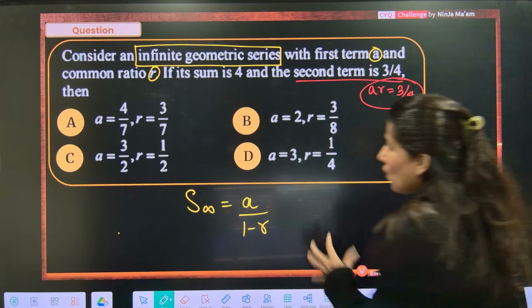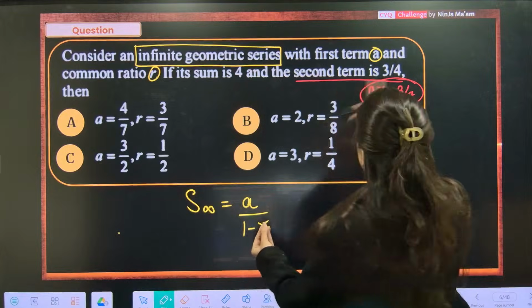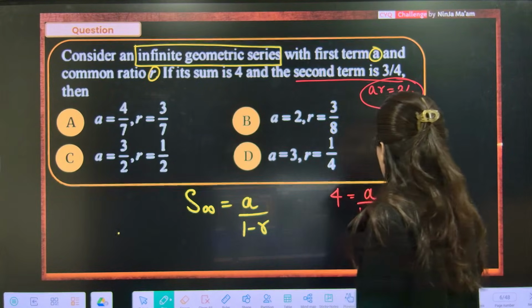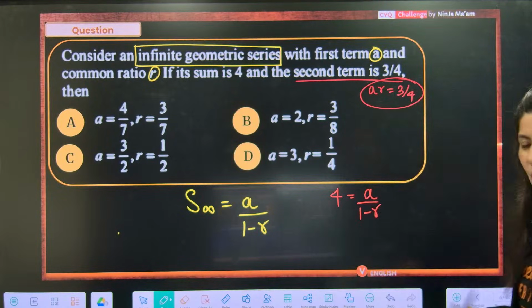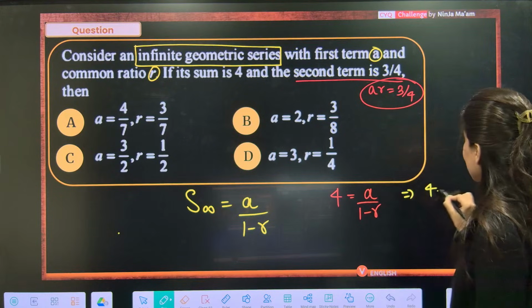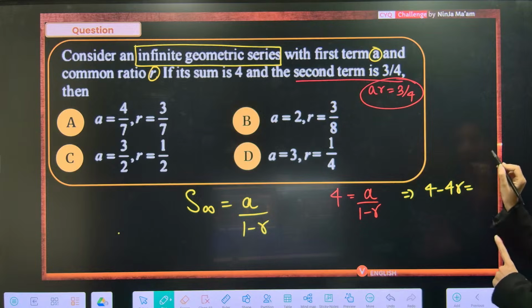Now what we have to do is just plug in the value. 4 is equal to A upon 1 minus R. This is going to give you 4 minus 4R is equal to A. Now instead of A, can I write something?